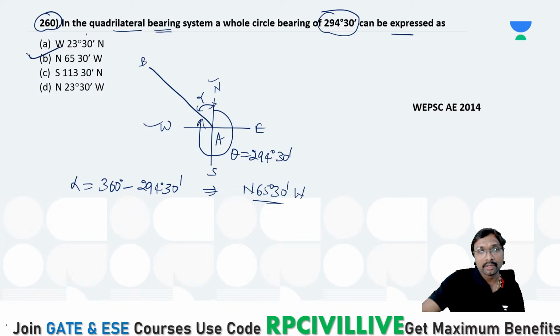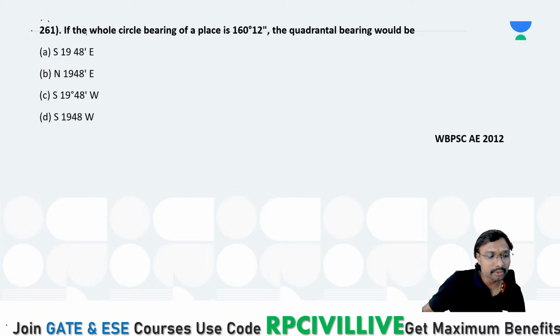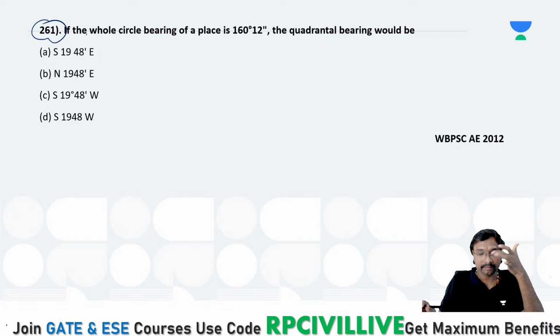Like that. So next, select the answer for this 261 question of you. Select the answer for this, all of you.